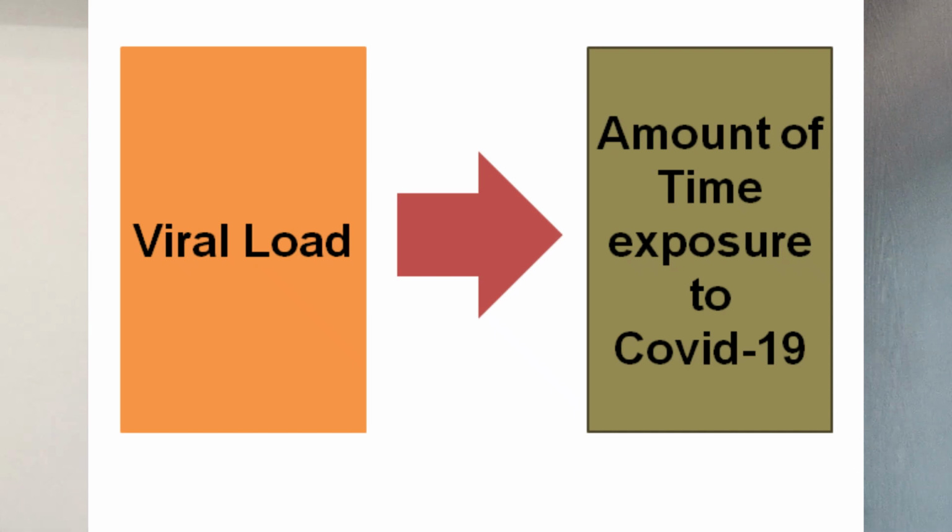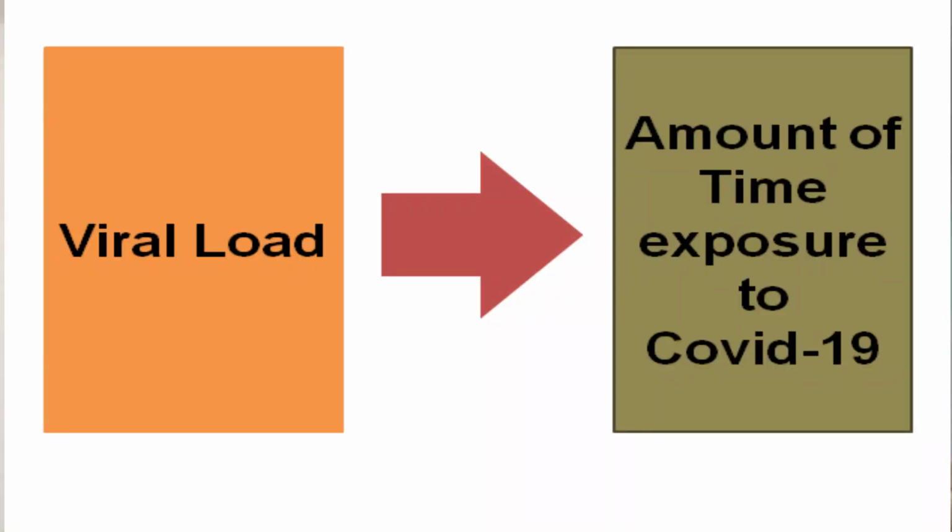The second thing they are saying is that the amount of time you spend with the COVID-19 patient is directly proportional to the viral load in your body. For example, if you spend about 15 minutes with the COVID patient, the viral load in your body, let us consider, is 100 viruses. Some other person who spends half an hour with the COVID patient will have a viral load somewhere around 200 or 300. So the viral load is directly proportional to the amount of time you spend with the COVID-19 patient.